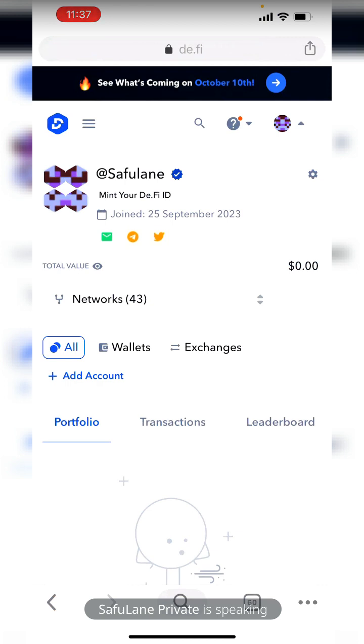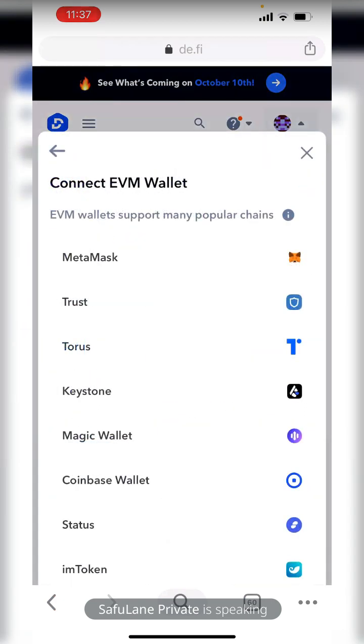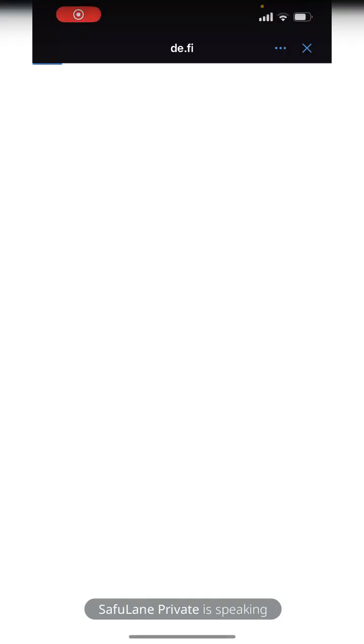And don't forget, if you're adding wallets, you might just use one of your wallets that you don't have enough cash on. It is advisable to do that. Okay, so let me just connect my wallet. I'm going to be using Trust Wallet. Okay, let me just open my Trust Wallet. Okay, let's see what happens.